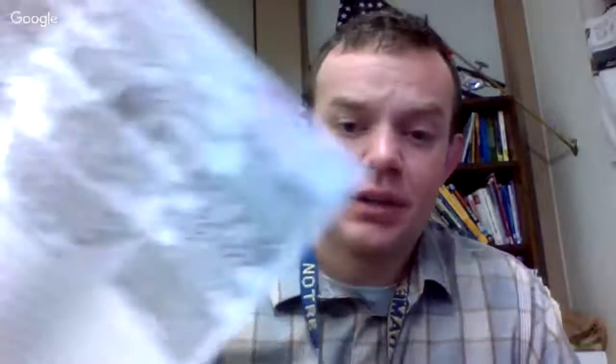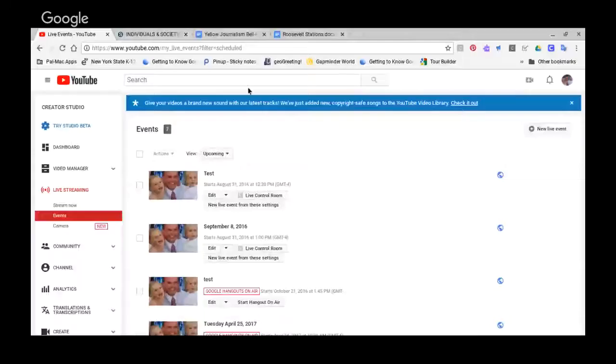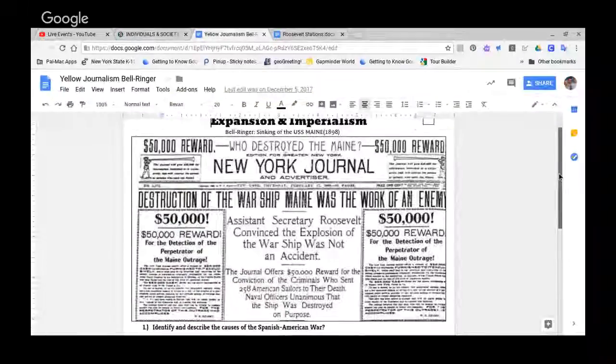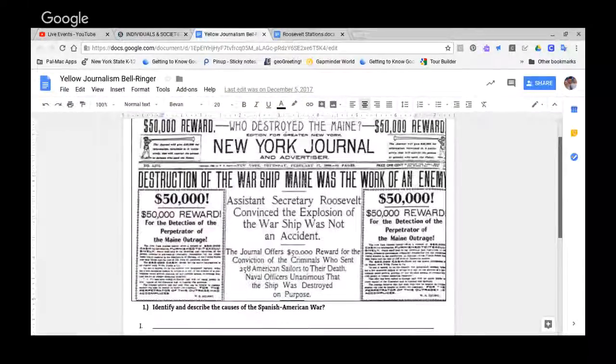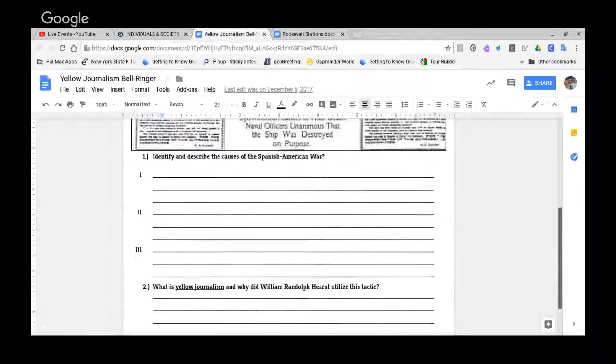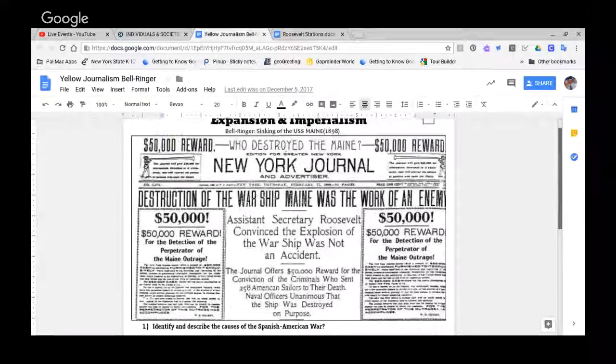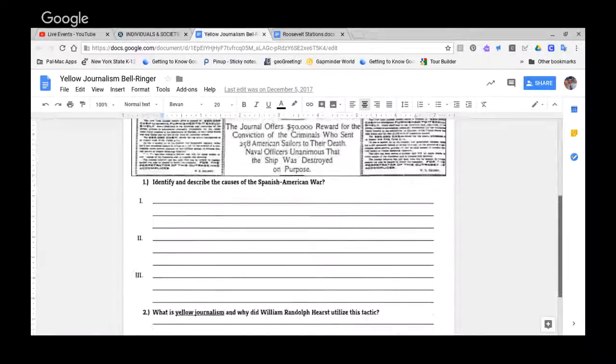The bell ringer, this sheet right here, is up on the front table, and it's labeled bell ringer. In a second, I'm going to share the screen. Give me one second. All right, so here's what our bell ringer looks like. It's a big newspaper headline, and there are some questions about it. In a moment, not yet, pause this video and hand this out. The students will use the newspaper headline to answer these three questions.